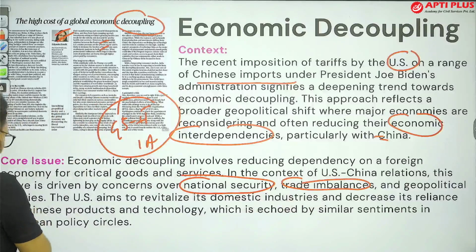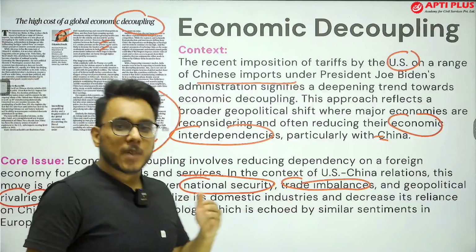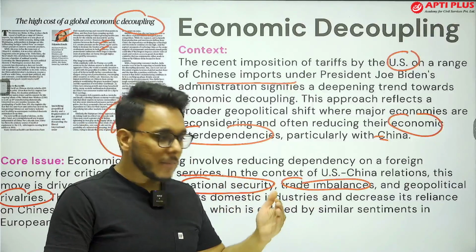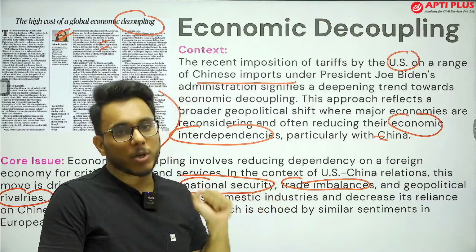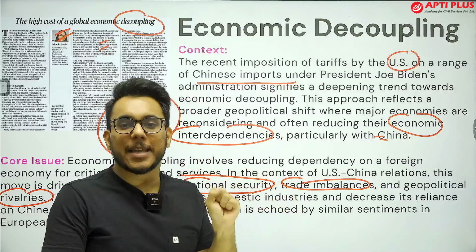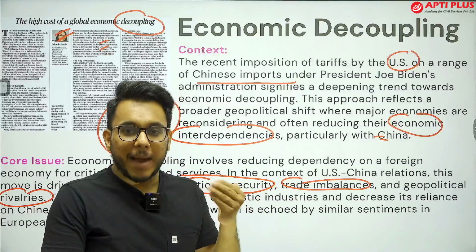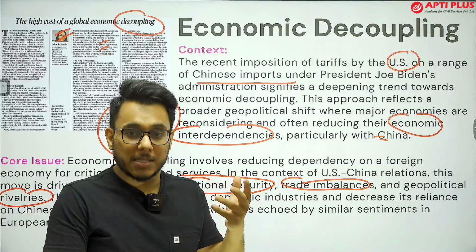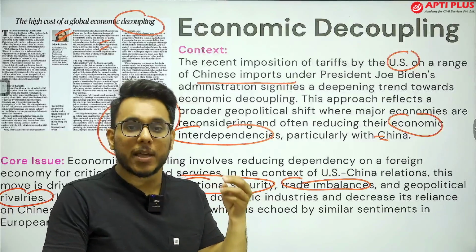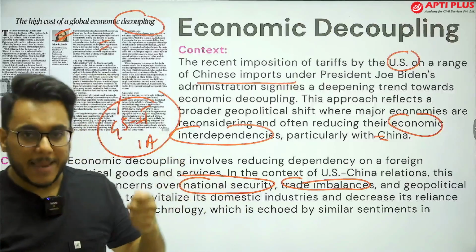Also, geopolitical rivalries are increasing. Now, you see, for example, there are a lot of IT equipments that are being imported from China, and there is a threat that these Chinese IT equipments might compromise their national security. China might carry out surveillance through the equipment that they are supplying.